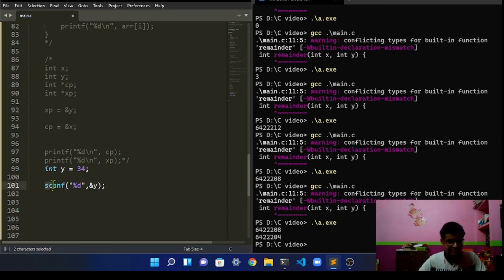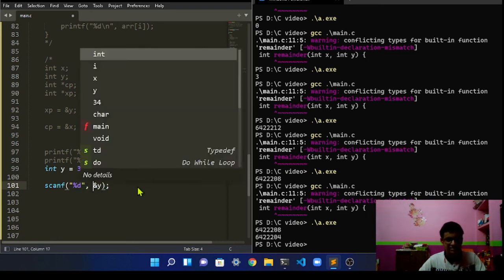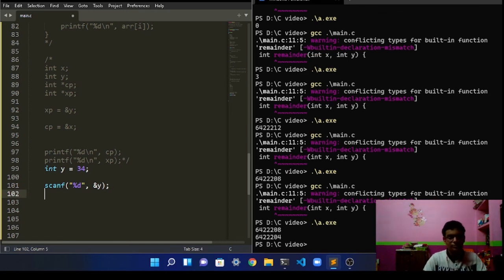So scanf takes the input, and %d means that the input is an integer type, and it stores the value in the pointer. So this is the syntax here, and we want to print what the user has entered.